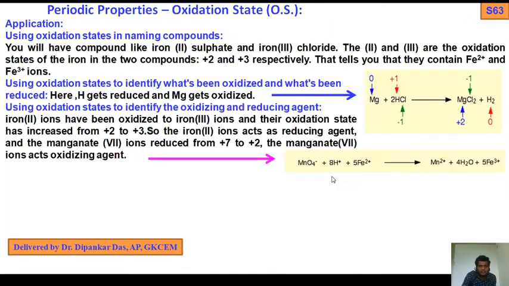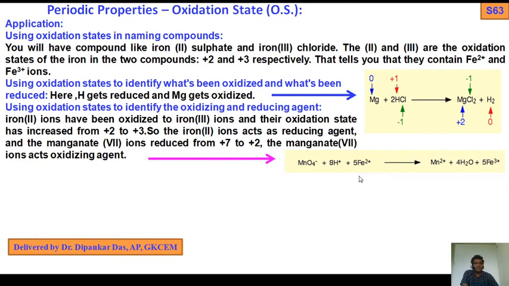So iron(II) has been oxidized to iron(III) and its oxidation state has increased from +2 to +3, so it acts as a reducing agent. And the manganate ions, here manganate ions means this one, MnO4-, going from +7 to +2, is reduction. That means it acts as an oxidizing agent.